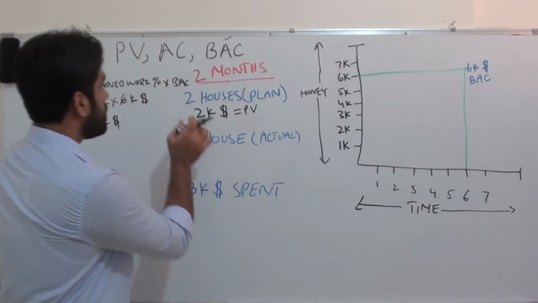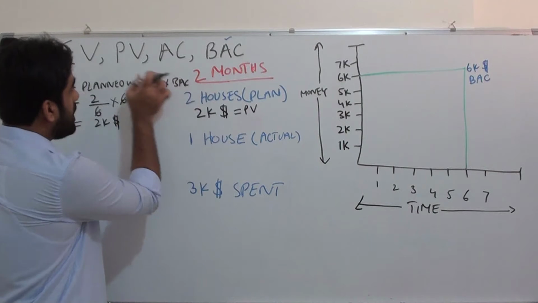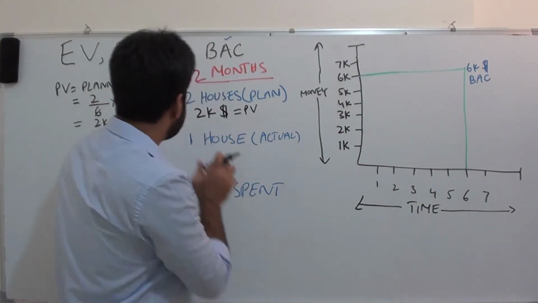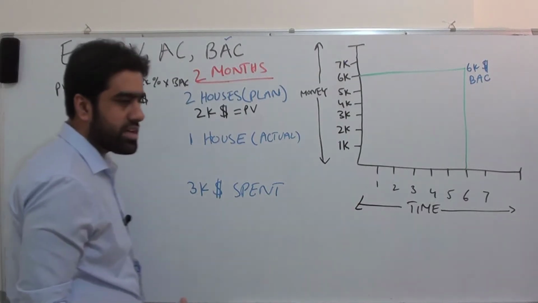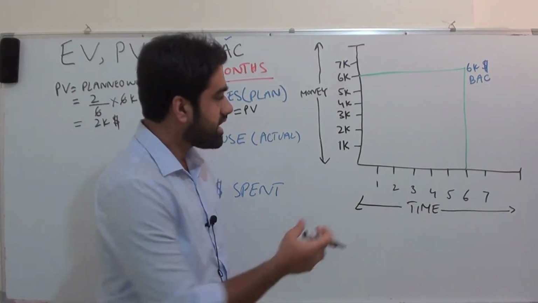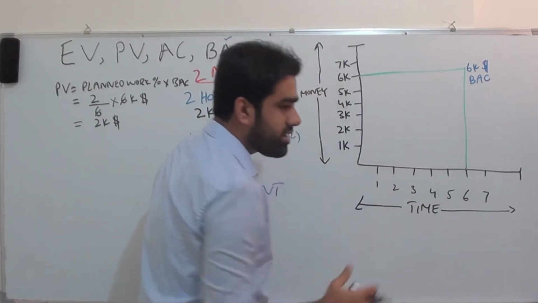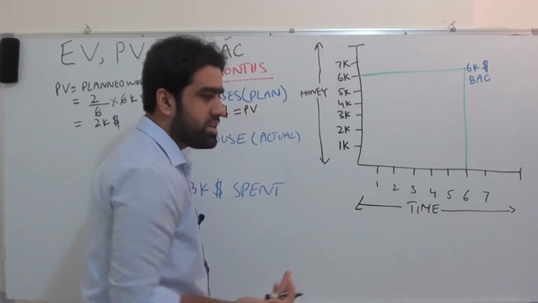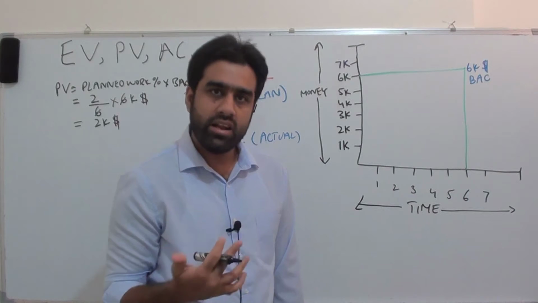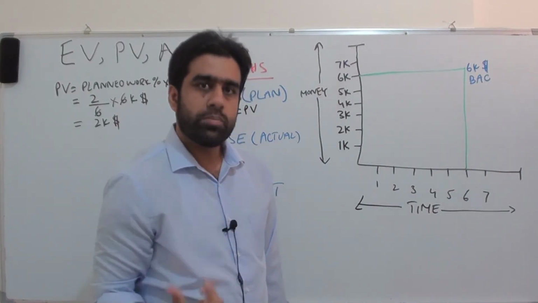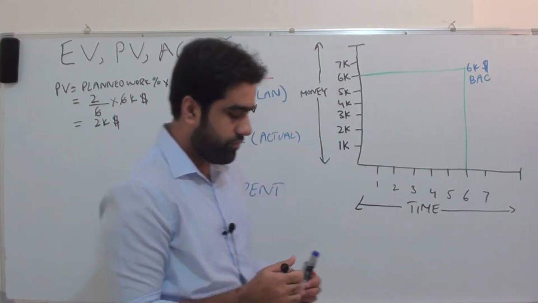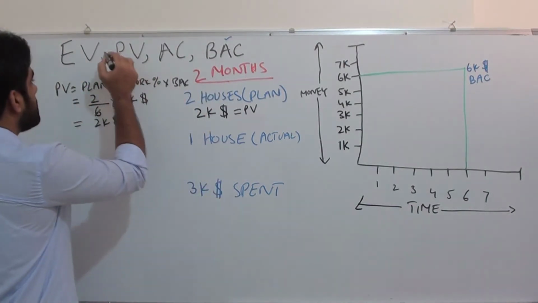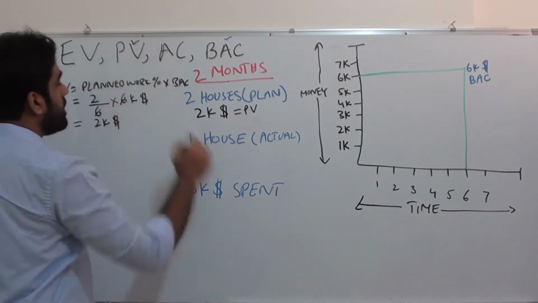But the important thing you need to know is that earned value and planned value are both calculated based on the BAC. You just need to calculate the work percentage. This means that after 2 months or 3 months, at whatever point you are performing earned value management, you need to see how much work was planned to finish by then. You get the percentage and multiply by BAC. Fine. So we got budget at completion, and we got planned value.